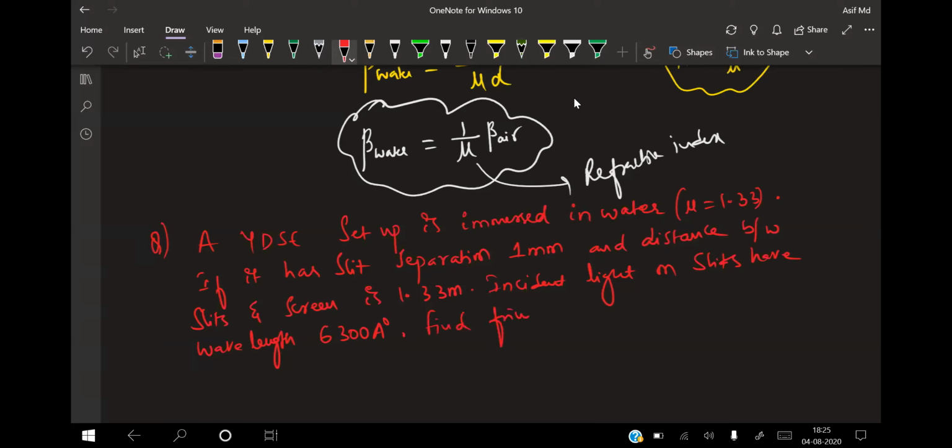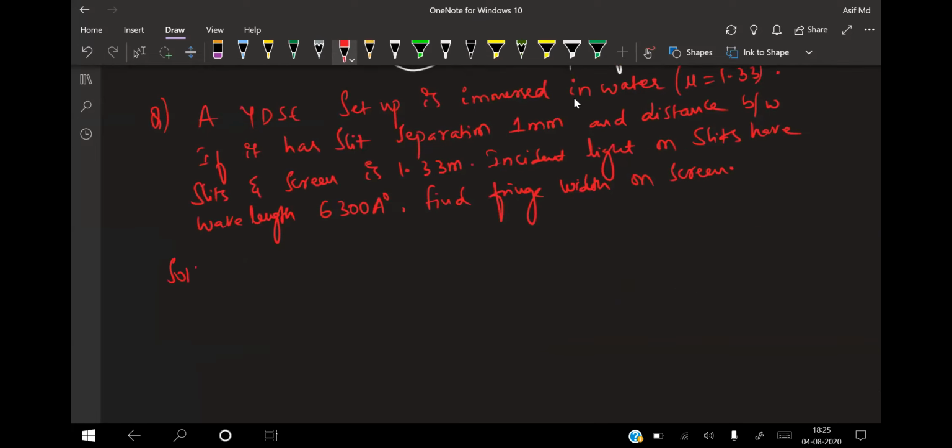Find the fringe width on the screen. See the question carefully, everyone. A YDSE setup is now immersed in water. When it is immersed, the wavelength in water will be equal to the wavelength in air divided by the refractive index. Wavelength in air is 6300 angstroms, divided by the refractive index 1.33.